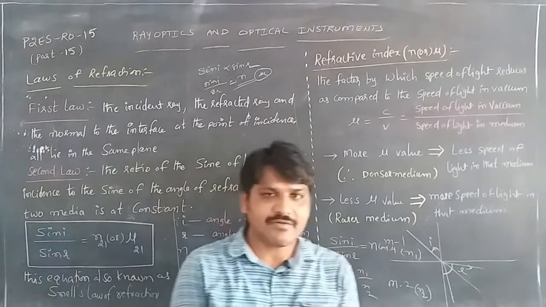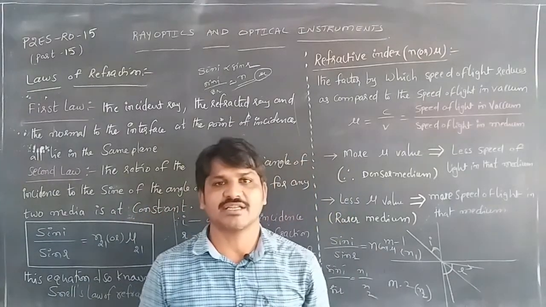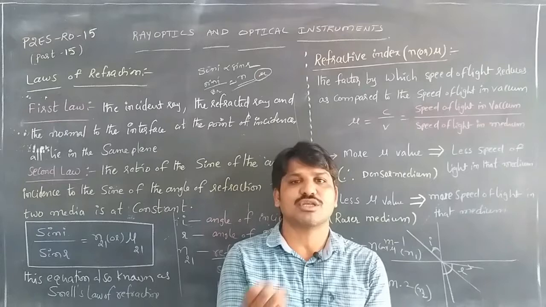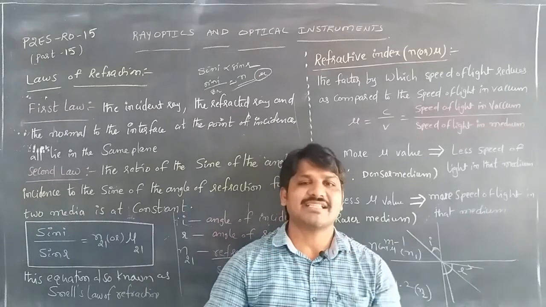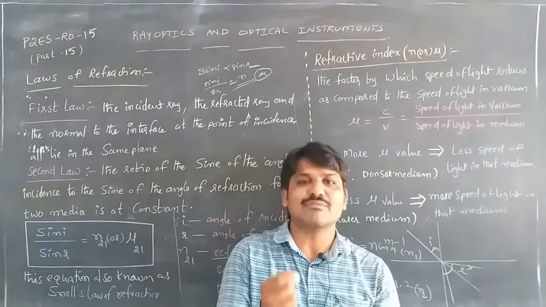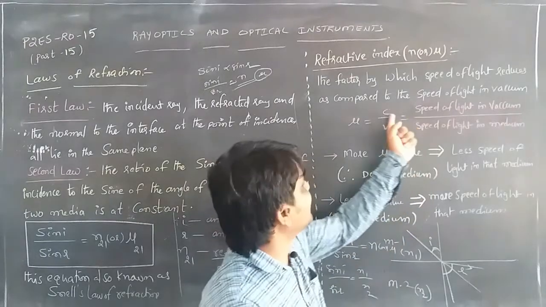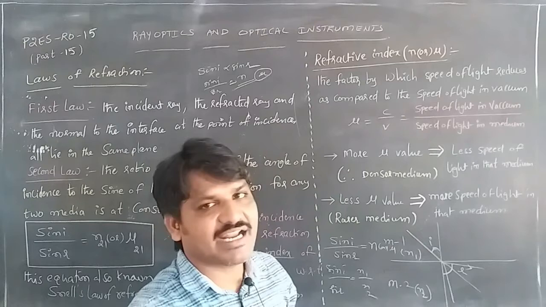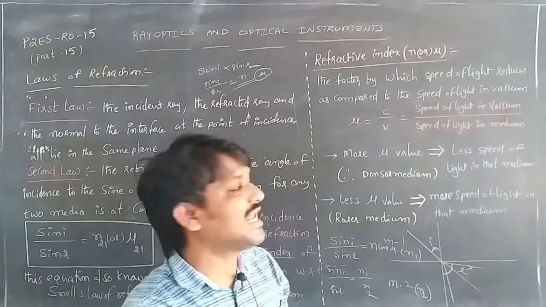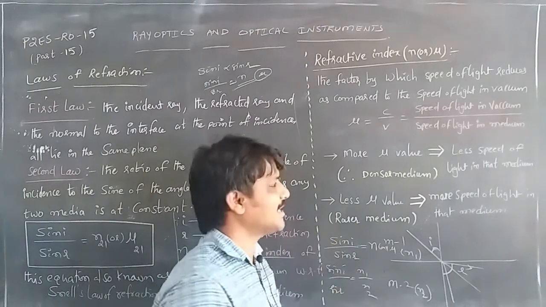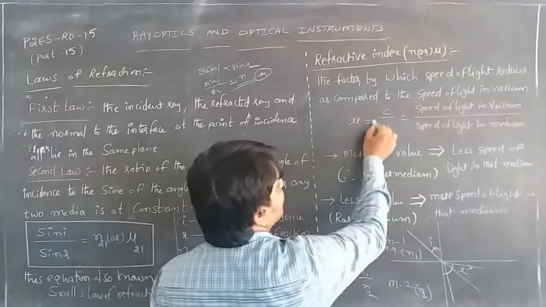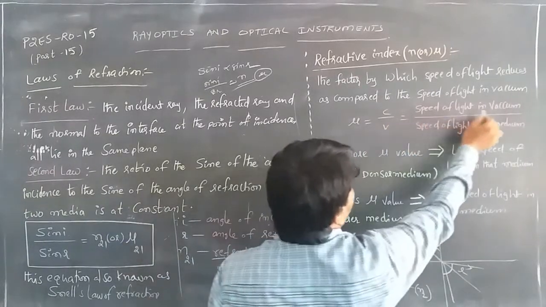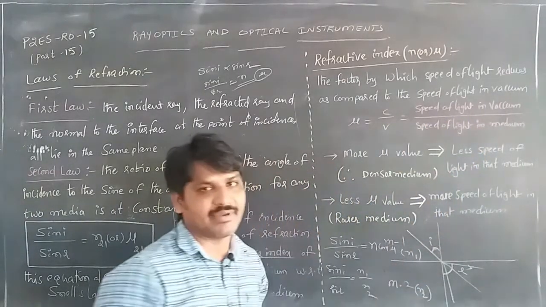Whenever we compare the speeds of light in different media, from vacuum to a medium, the speed of light reduces in the medium as compared to the speed of light in vacuum by a certain factor. Whenever the light speed decreases in the medium, mu is equal to c by v, the speed of light in vacuum divided by the speed of light in the medium.